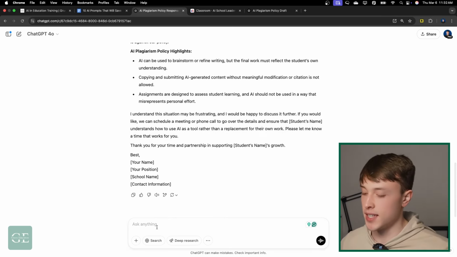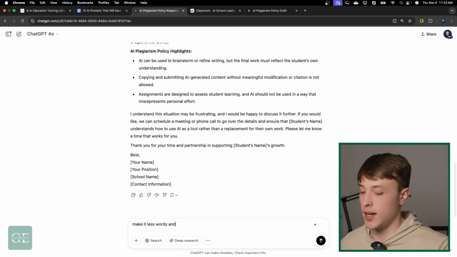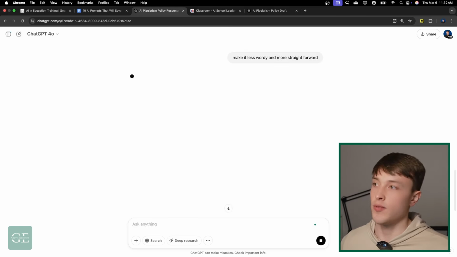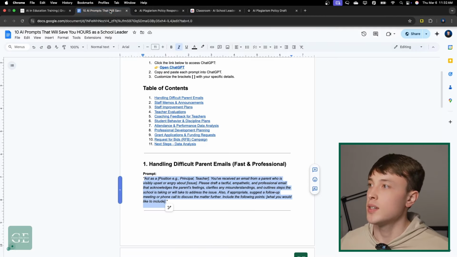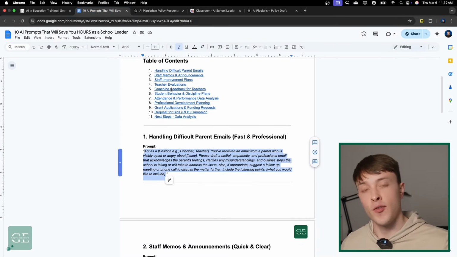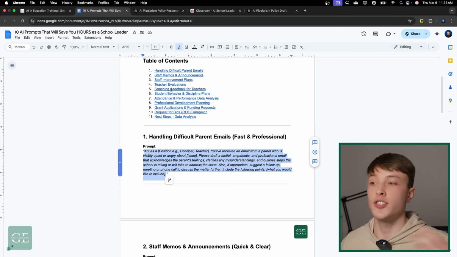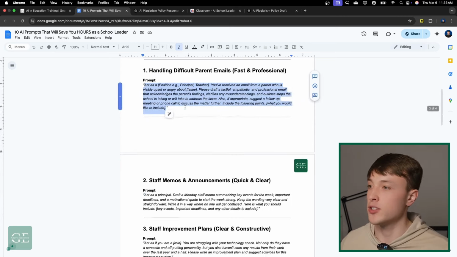You can always say things like make it less wordy and more straightforward, and it will just revise that. The number one mistake people make when using ChatGPT is stopping at one prompt. If you first don't like the output, follow it up with exactly what you don't like about it, and you're just going to get an instantly revised version.